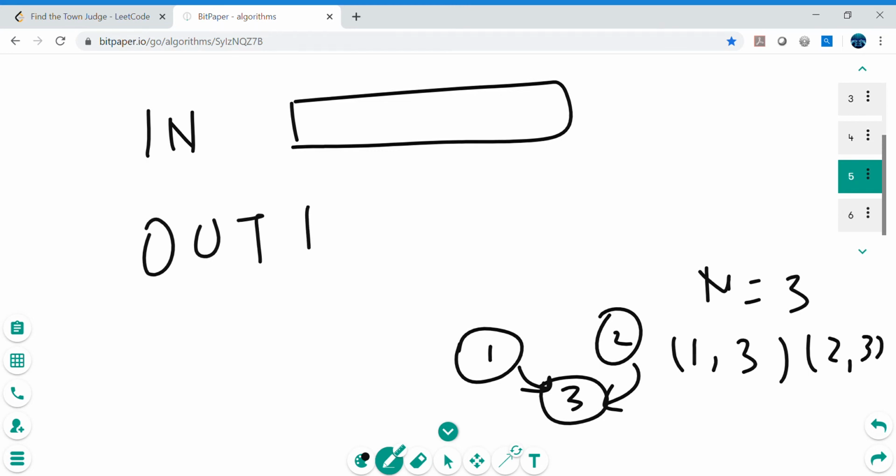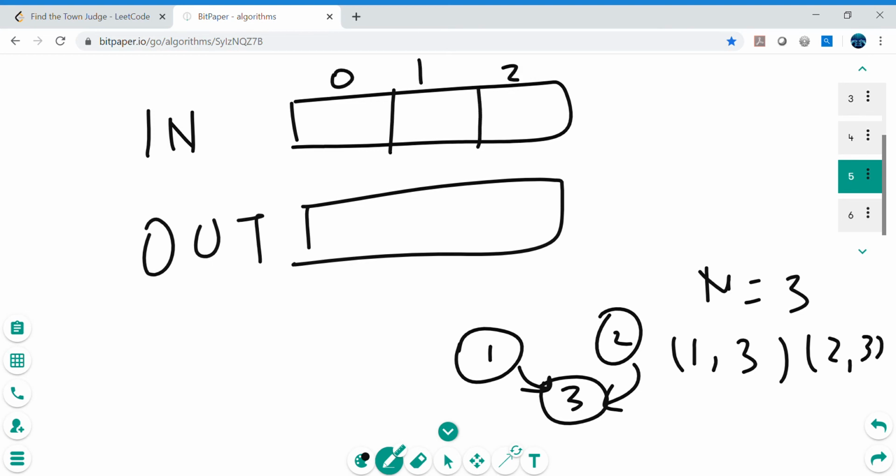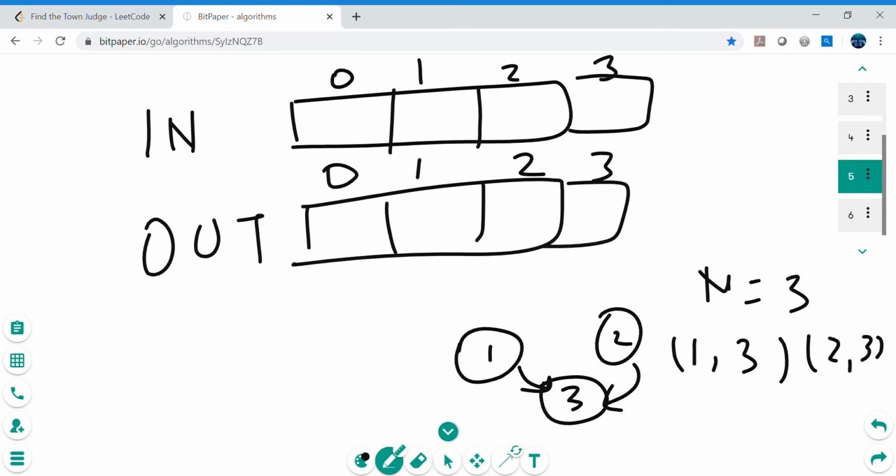Now let's move to this as well. So 0 1 2, as I mentioned that we need an additional block. So in this case also we need an additional block. Why? Because we need to take care of the 3 as well, and this array is index wise, so they follow the index pattern, they start from 0. So that's why we need the additional block as well. Now let's quickly check.